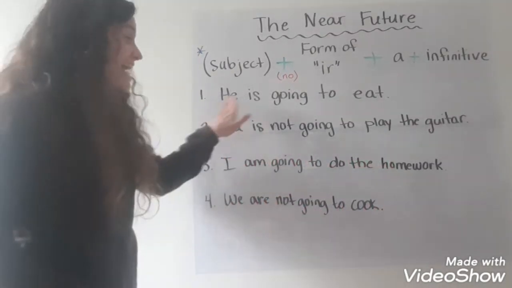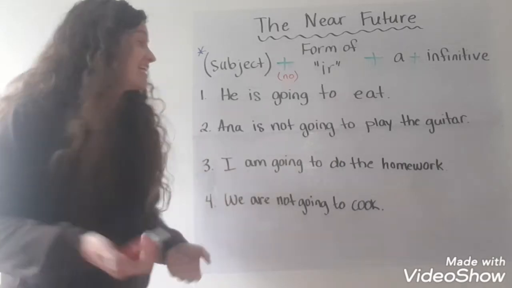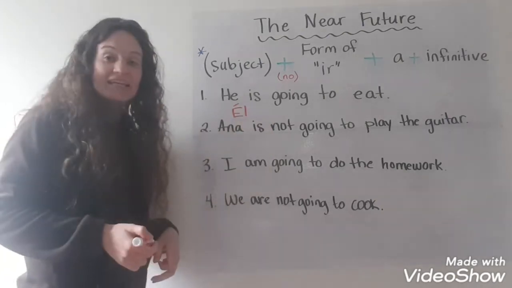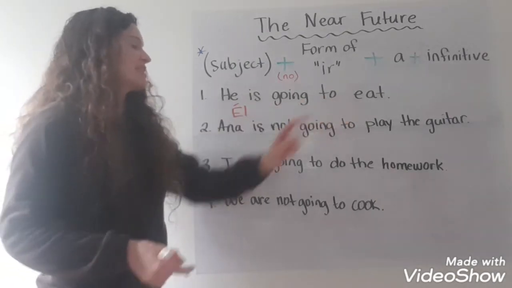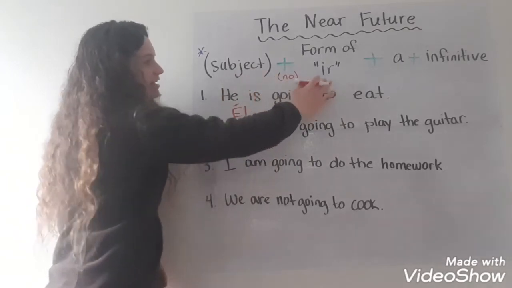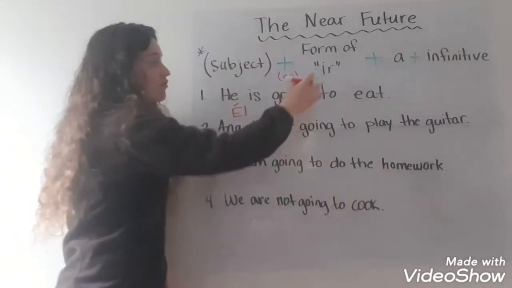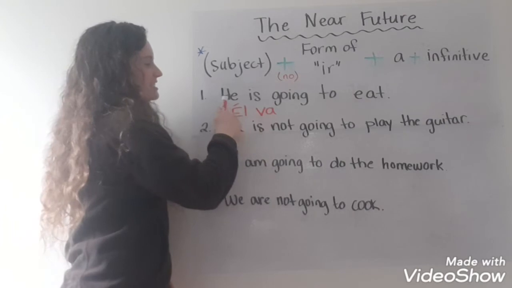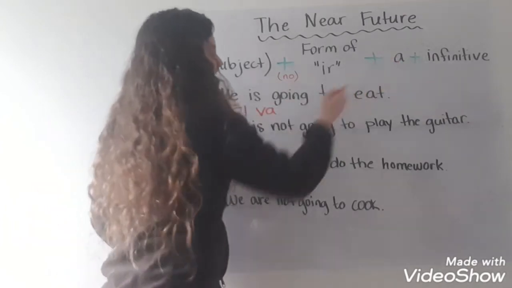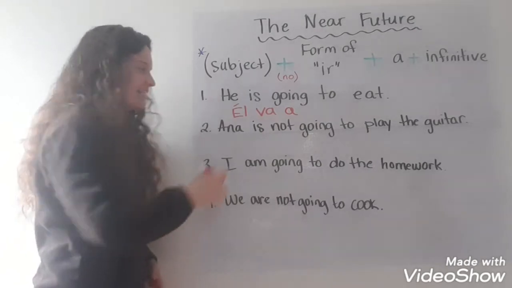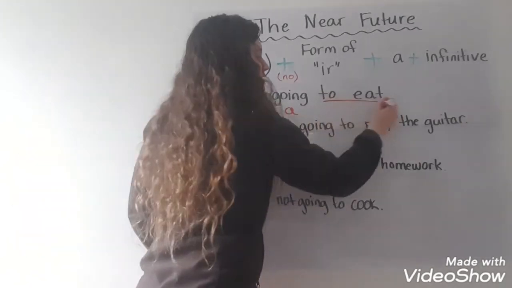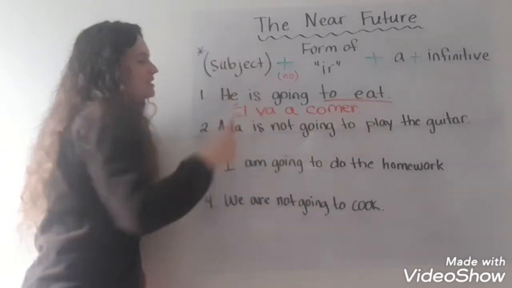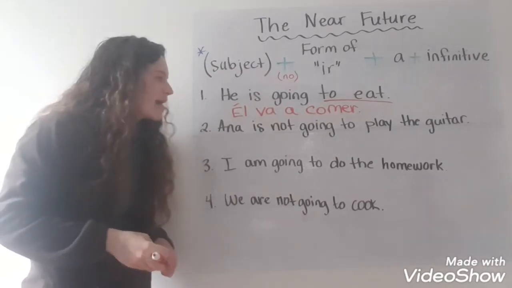All right, if I wanted to say he is going to eat, let's start off with the subject. That's él. He is going to eat. So now I need ear, infinitive. So the form of ear that goes with he is va. So él va is he is going. A. I always need that a. Él va a. To eat is my infinitive, and that is comer. Él va a comer.